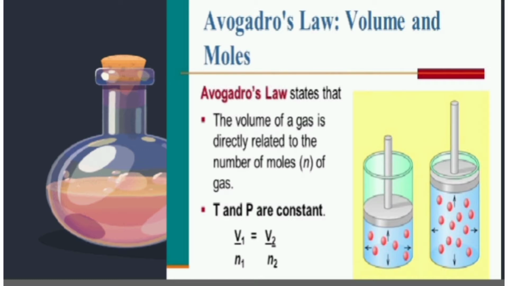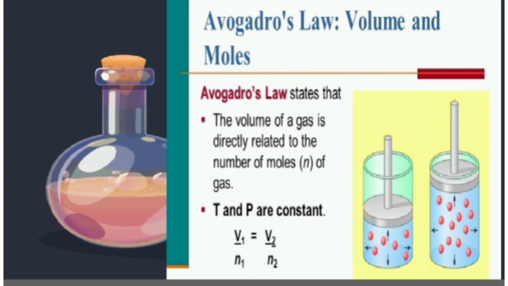If V is the volume and N is the number of molecules of a gas, then Avogadro's law is represented mathematically as follows: V is directly proportional to N. That is, the volume of any gas is directly proportional to the number of molecules of the gas.